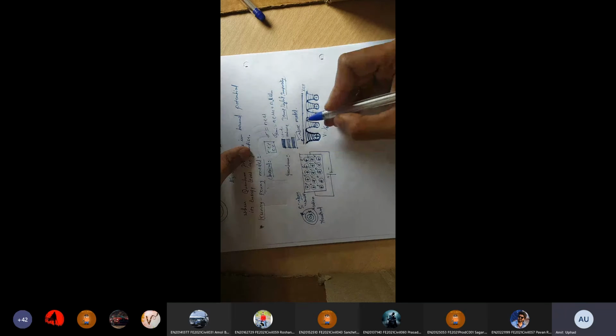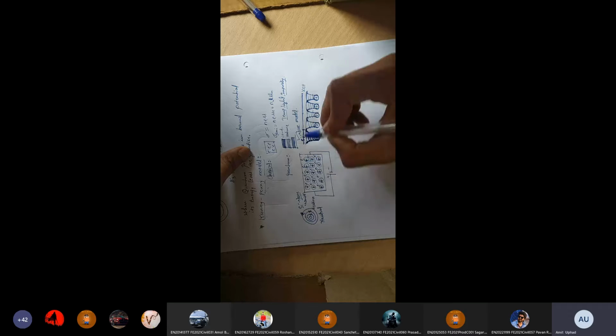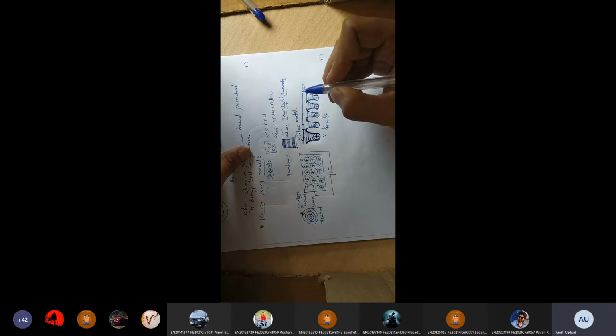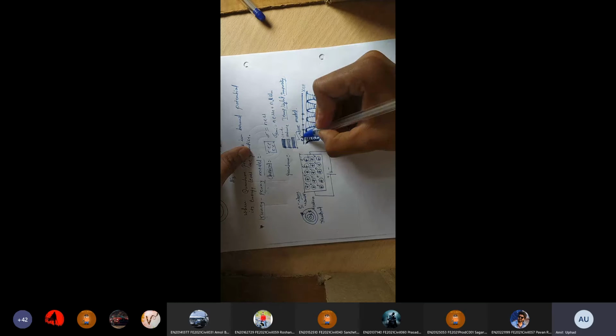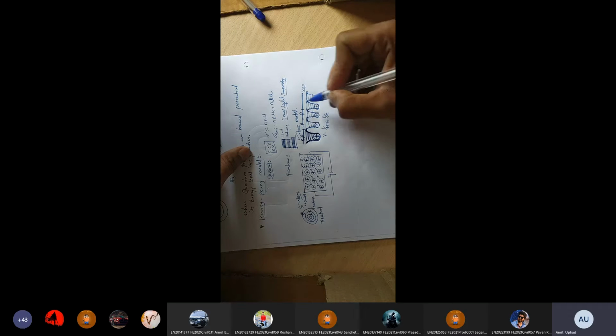Okay, so see here, when the electron is moving through this line, it feels a little bit of potential on the atom, and in between two atoms it feels exactly zero potential. Again, when it comes here, it feels a little bit of potential. Again, when it comes here, it feels zero potential. It feels V naught potential when it comes exactly over the atom or nucleus, and when it comes exactly between the two nuclei, it feels zero potential. Are you understanding what I am saying?